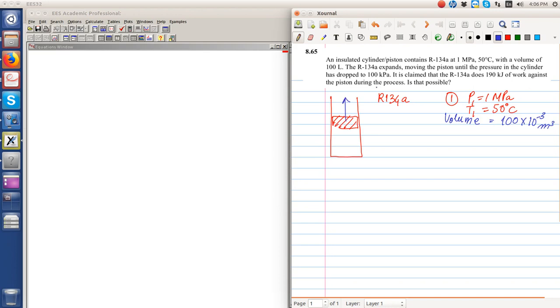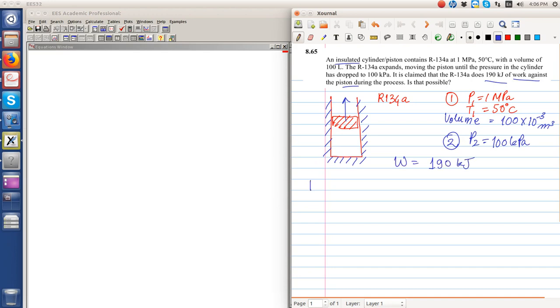R134a expands and the piston moves so that state 2 has a pressure of 100 kilopascal. The cylinder is insulated, so let's draw some insulation on this. The claim is that R134a does work of 190 kilojoule against the piston, so W is 190 kilojoule.